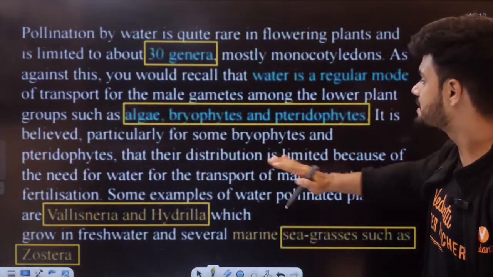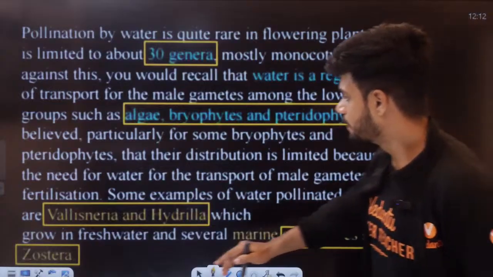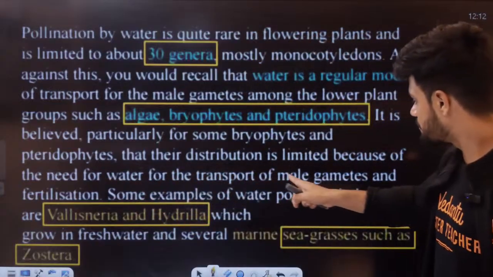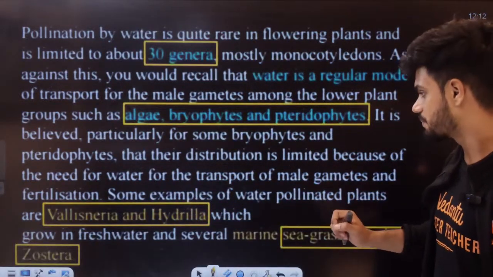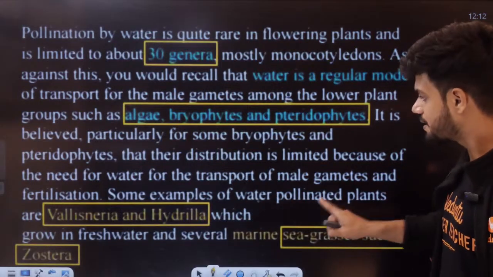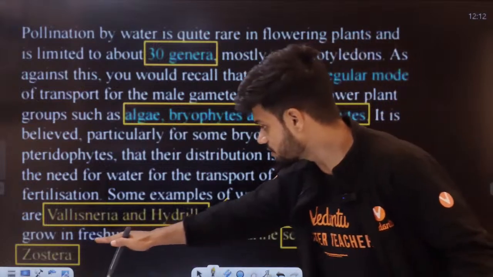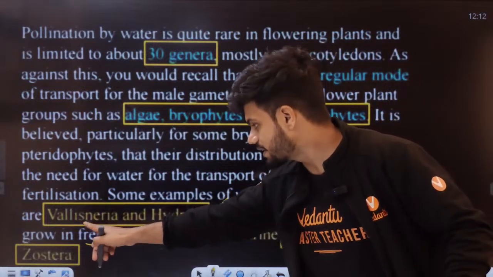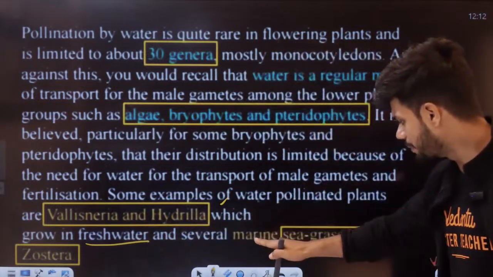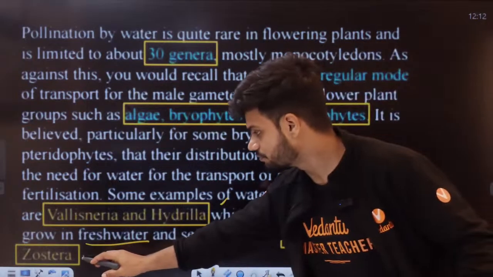Now, what is the example here? Understand the example. Water is needed for the transport of male gametes and for fertilization. Some examples of water pollinated plants are Vallisneria and Hydrilla, which are in fresh water. Vallisneria, Hydrilla, fresh water. Marine, we have Zostera.